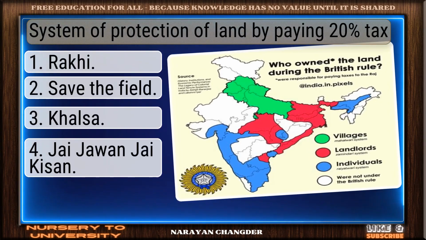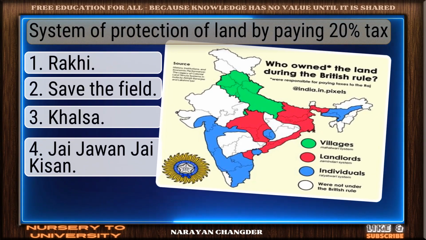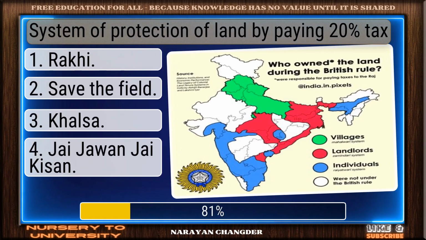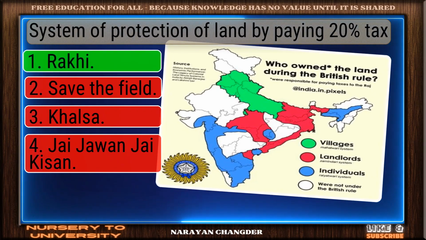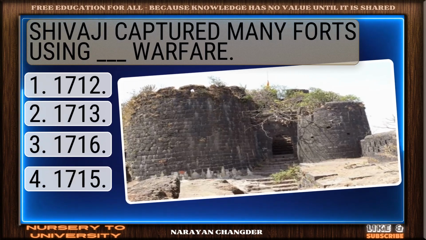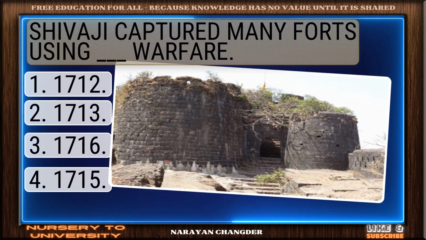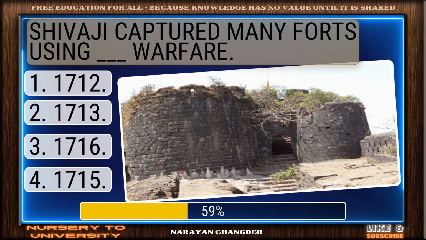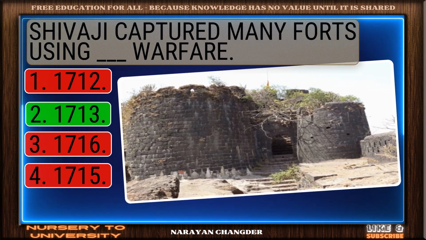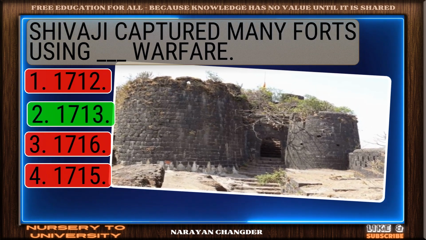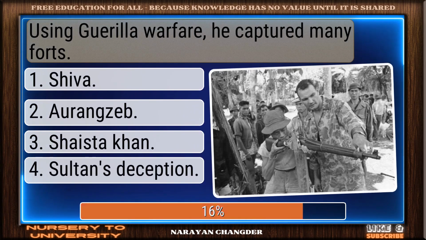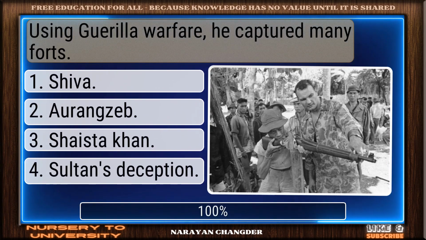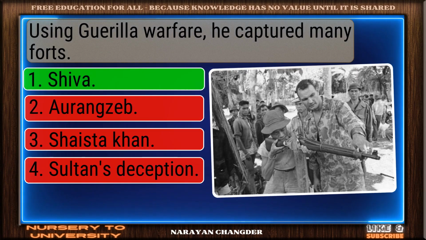System of protection of land by paying 20% tax. Excellent choice. Rakhi is the right answer. Shivaji captured many forts using guerrilla warfare. Great job, guerrilla is the accurate answer. Using guerrilla warfare, he captured many forts. Valid point. Shivaji is true.